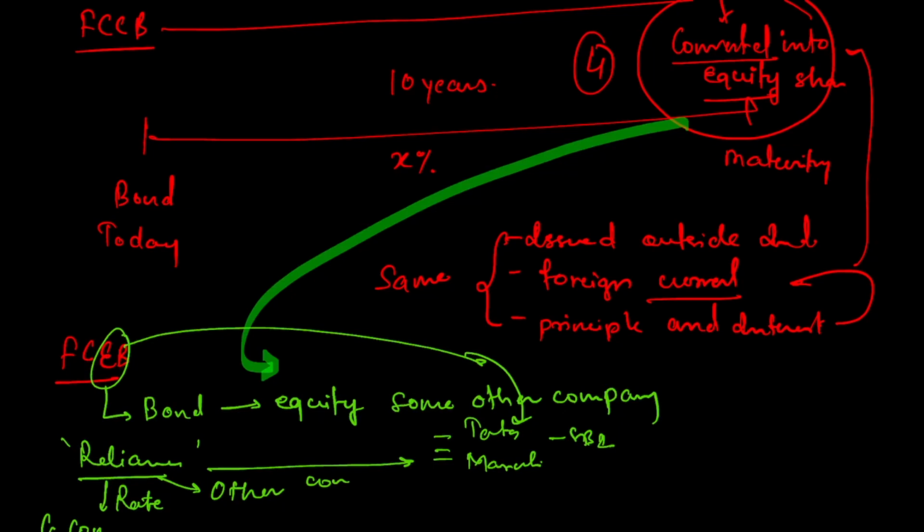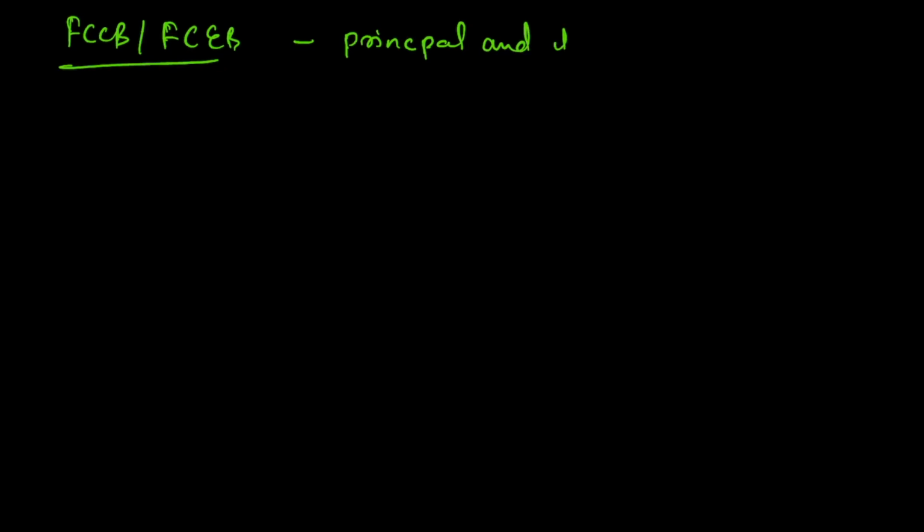Now mind this particular part, that is principal and interest, which is paid in foreign currency. So now let us understand what I was saying. In case of FCCB and FCEB, we said that principal and interest are paid in foreign currency, right?